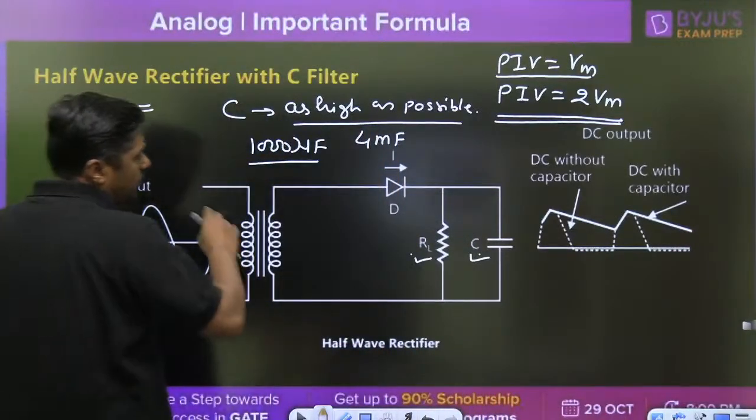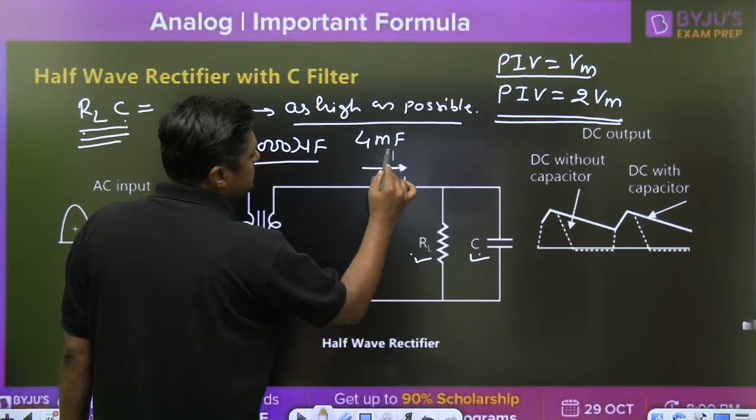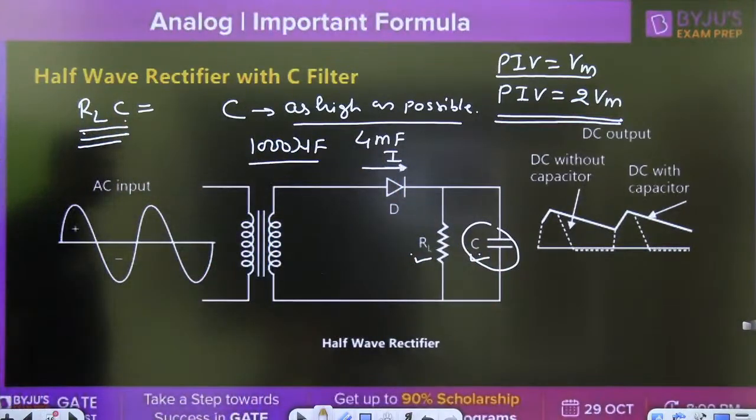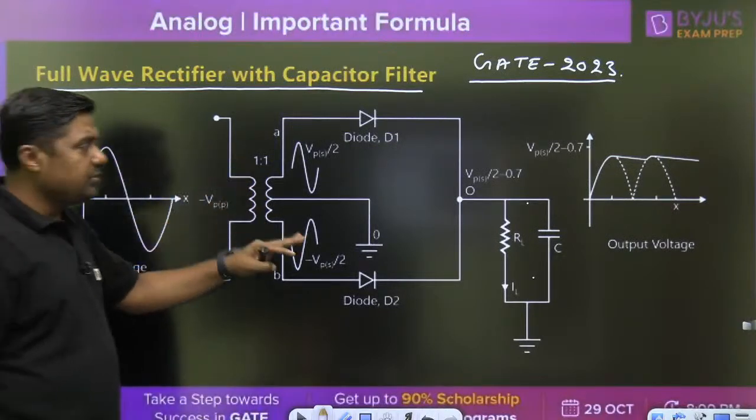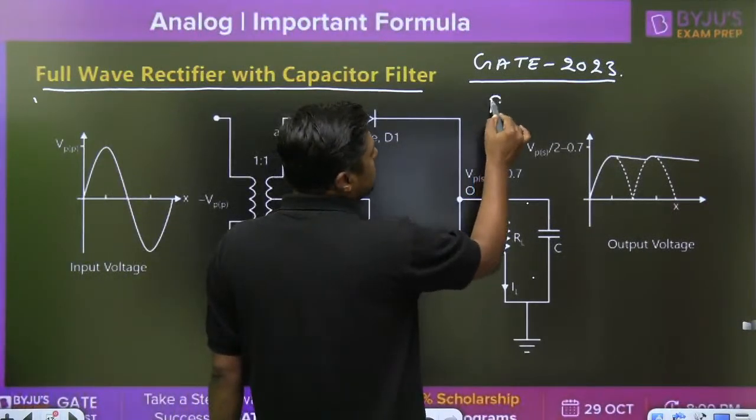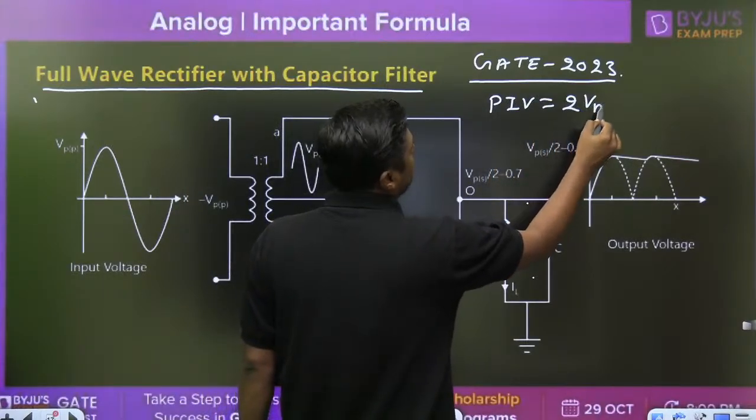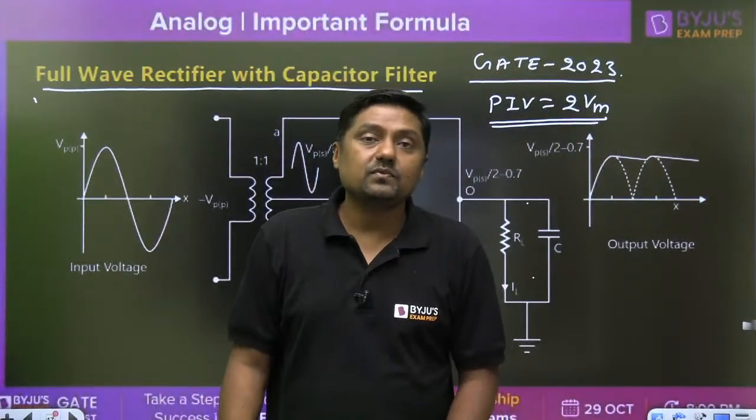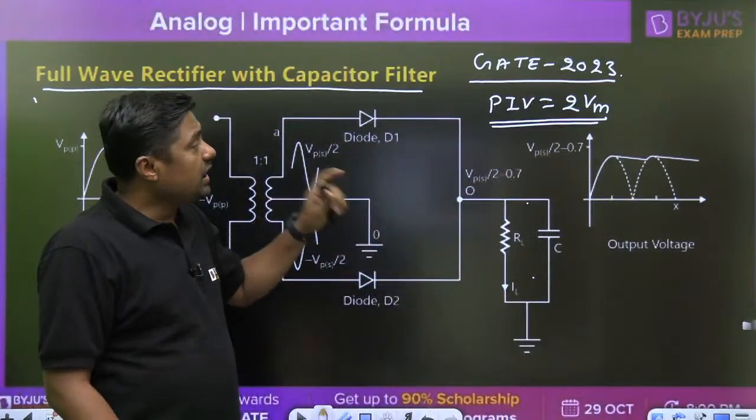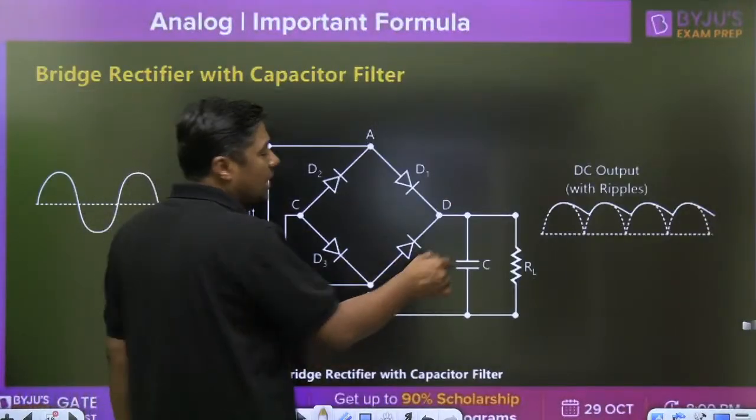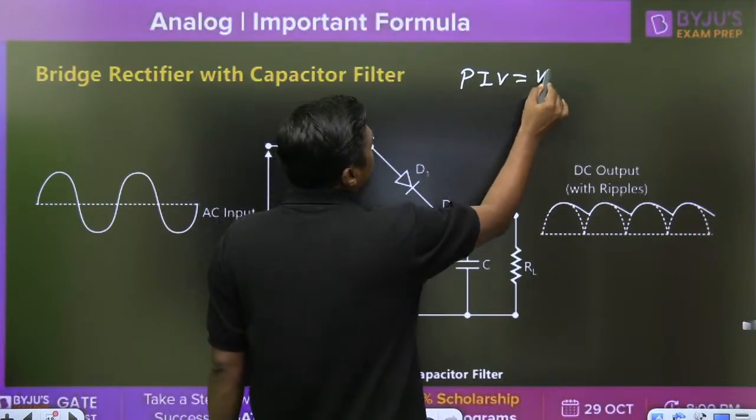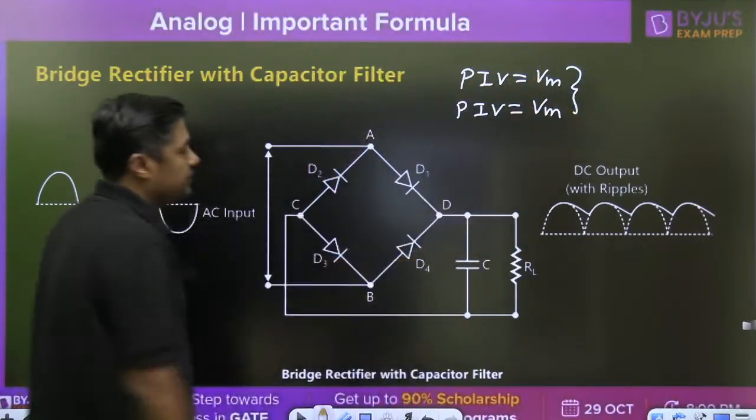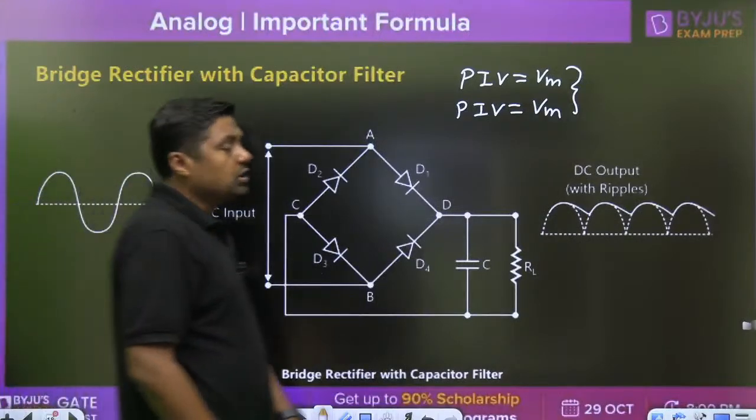Second thing, the current will be very, very high. After connecting the capacitor, the diode current will increase highly. In the case of center tapped transformer type, before capacitor, PIV was 2VM. After capacitor, it will remain 2VM. There is no change in PIV. This is an important concept. In the case of bridge rectifier, PIV was VM before capacitor. After connecting the capacitor, PIV will remain VM. No change in the peak inverse voltage.